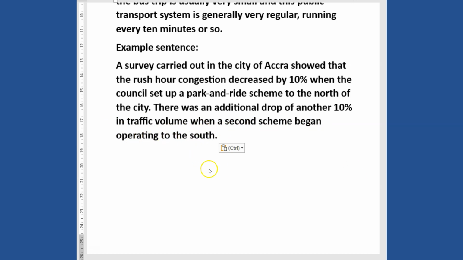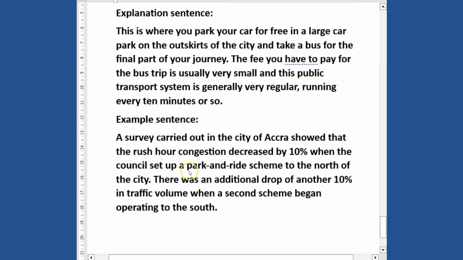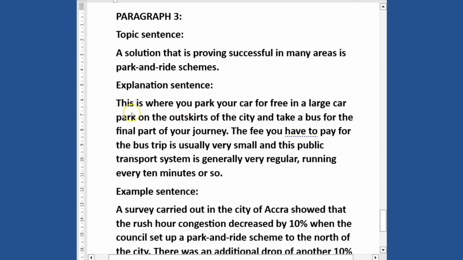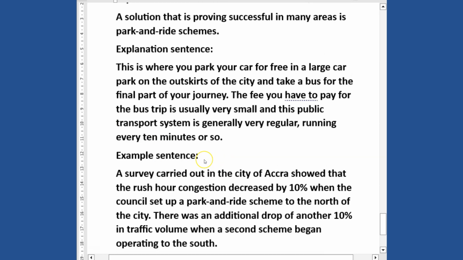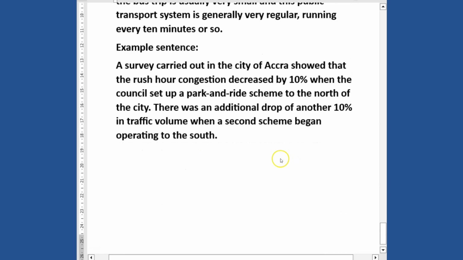So this time there is an experiment which has been done, and it shows that it is true that the use of park and ride scheme actually helps reduce traffic congestion. So you can see here we have clearly outlined everything: the solution, explained it, and given an example. So this is how you go about the essay. Now the final part is to give the conclusion, where you start with in conclusion or to conclude. In this part, you just have to summarize every part of it, and then you state the options that you gave.